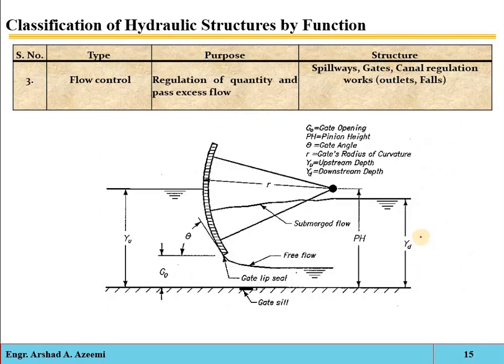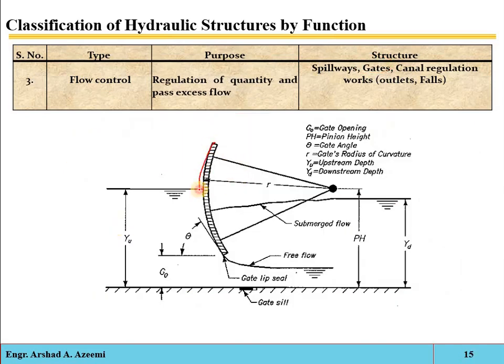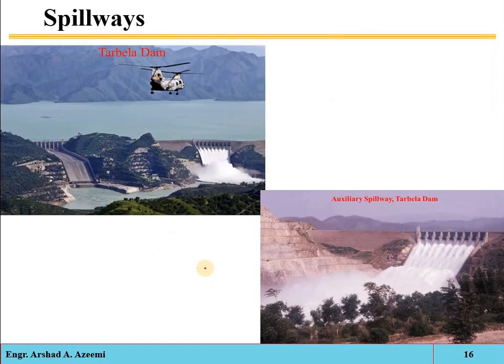See, this is the cross-sectional view of these gates. Here you can see that it is a type of parabolic shape. Okay, it is a type of semicircular shape, so it is a type of arc. If you open it, then the water passing under the gates will increase, and if you completely close these gates, then the flow entry will be stopped.